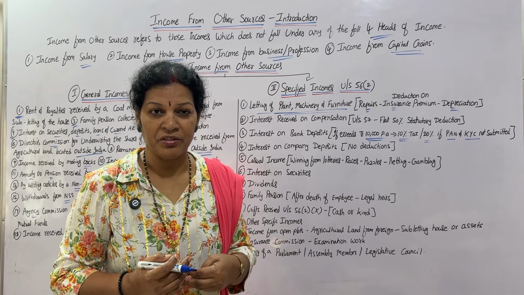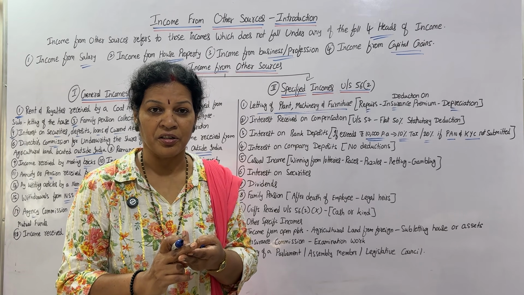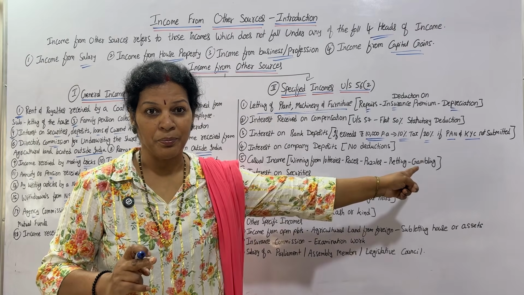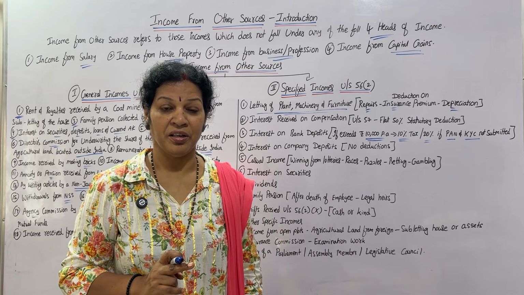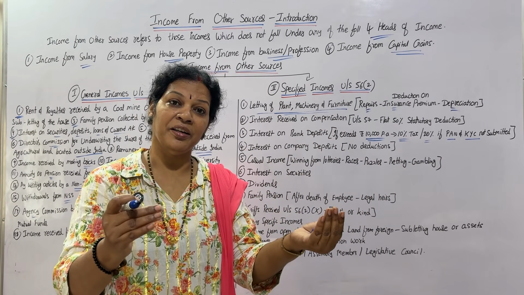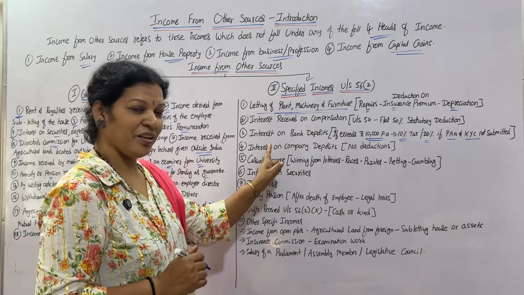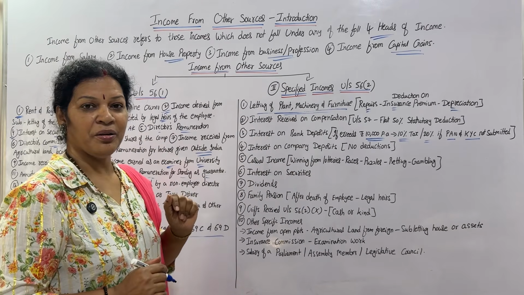If I am getting say 1 lakh, 1 lakh, 10,000 is the consideration. Means the rest of the 90,000, 10% they are going to charge. If I am not submitting PAN and KYC, then on 90,000, 20% is going to be charged. Understood? This is about interest on bank deposits.